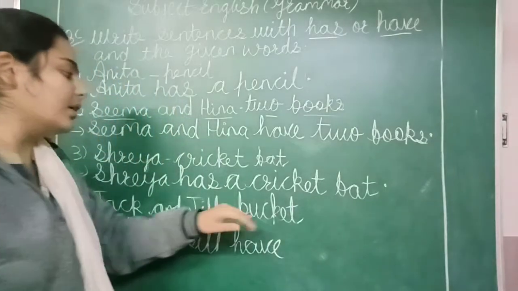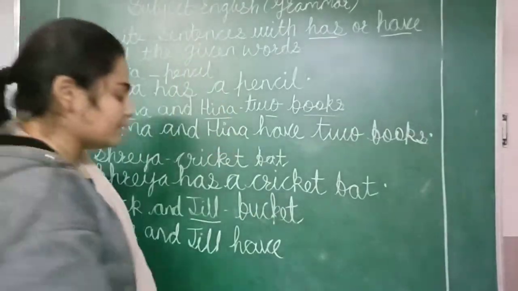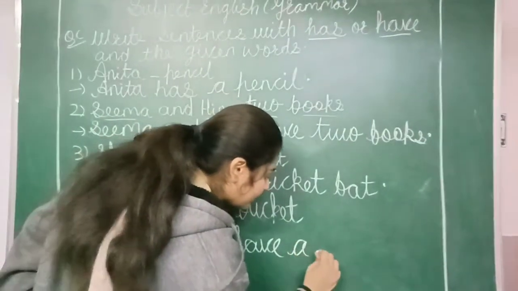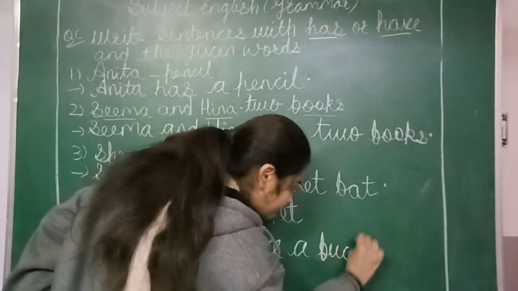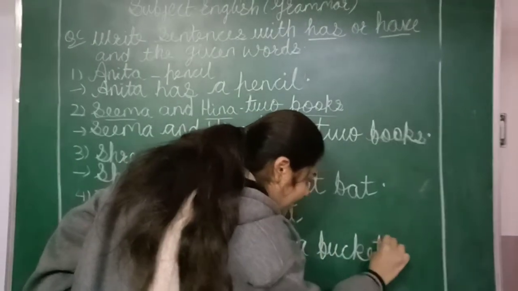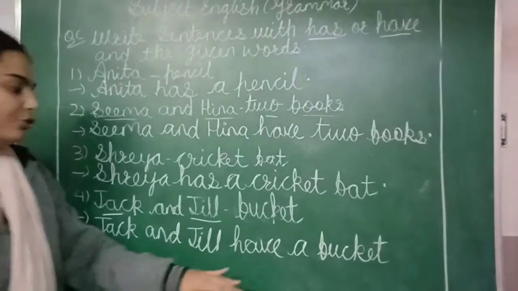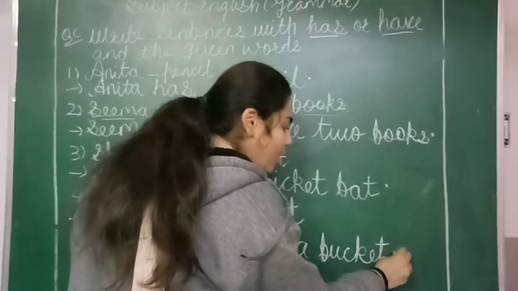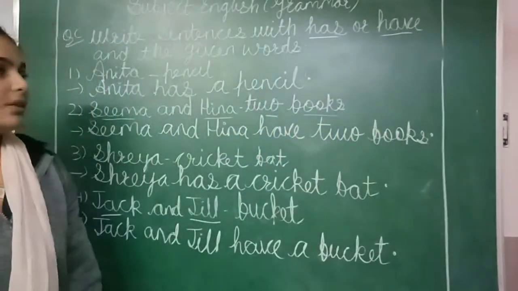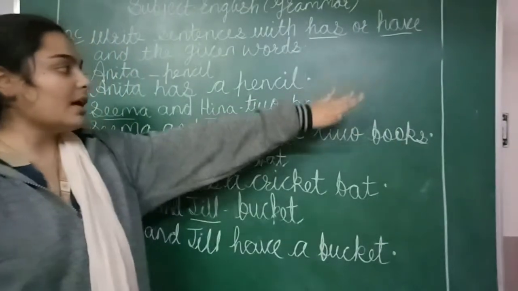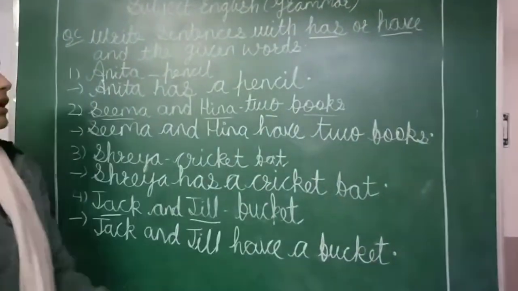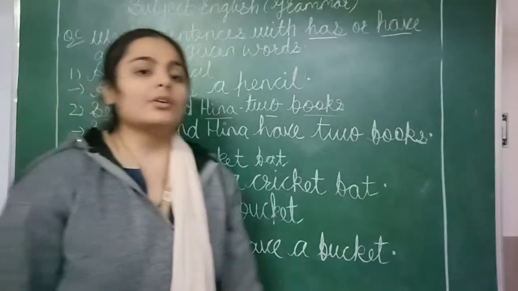Why are we writing a bucket? Because bucket is one. So we have to write a bucket. After completing the sentence, we have to put a full stop. Okay, so students, now you are clear where we are using has and where we are using have.